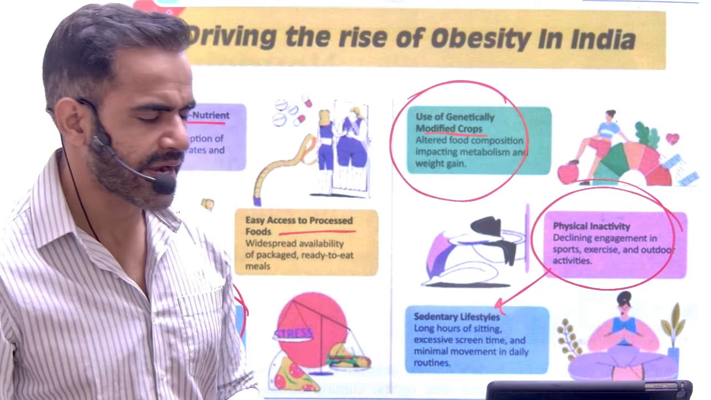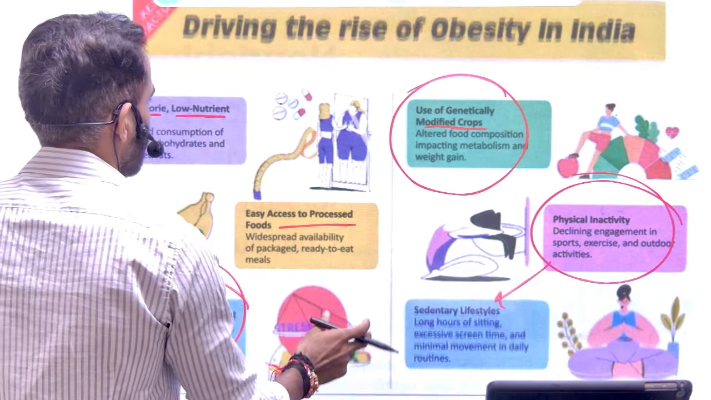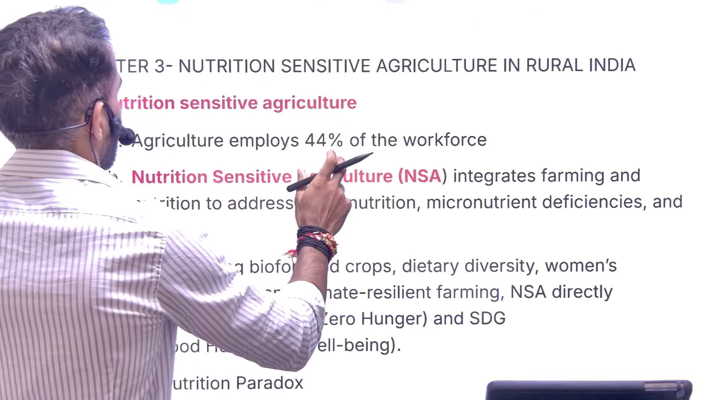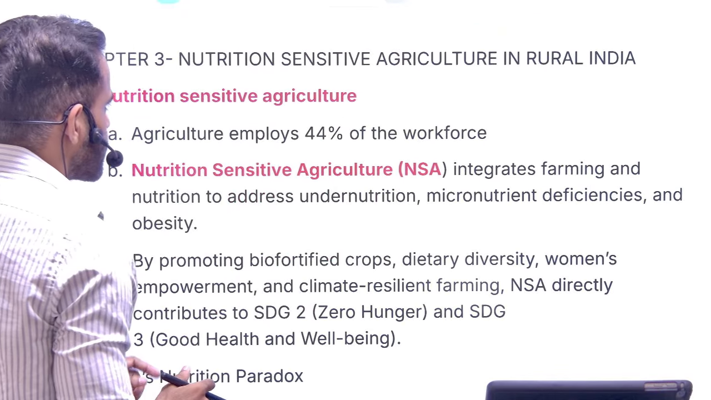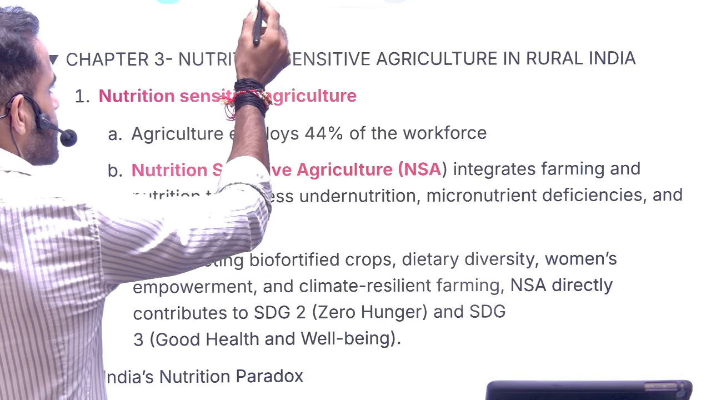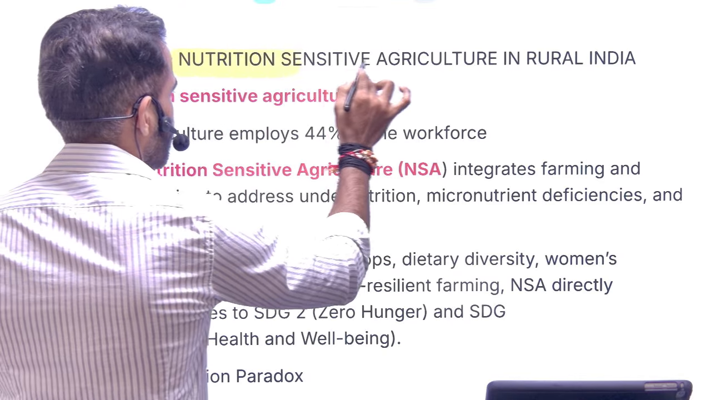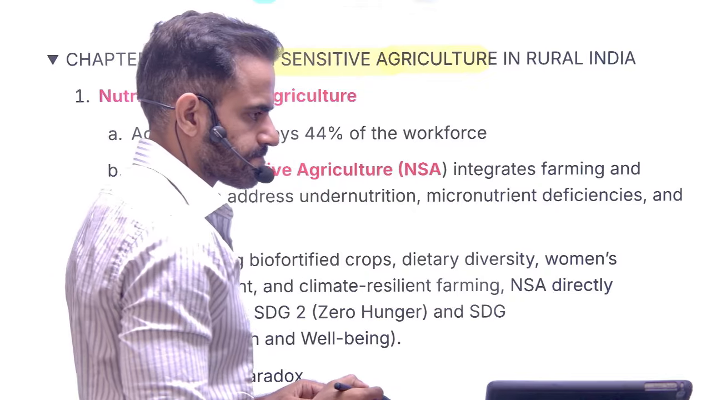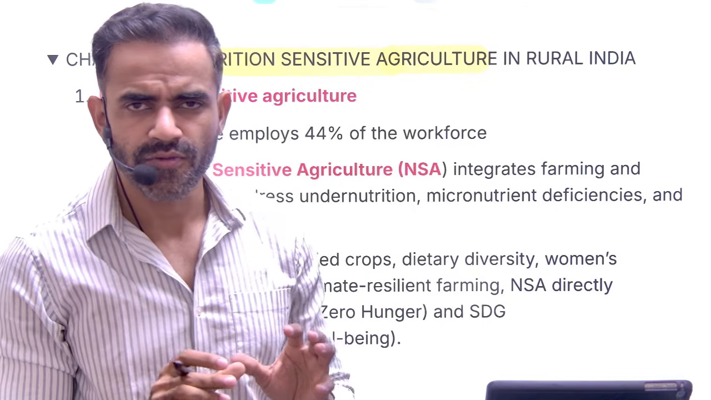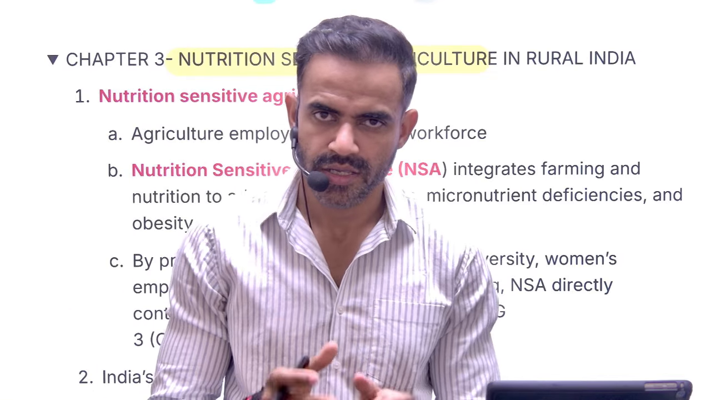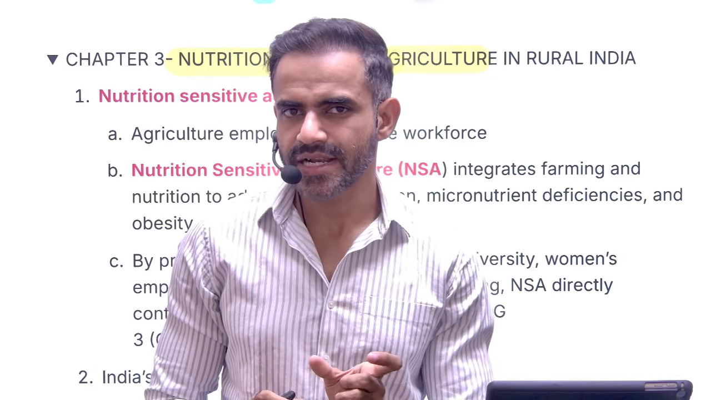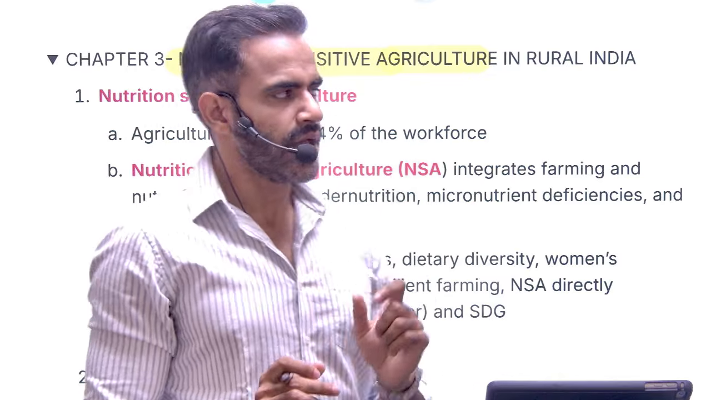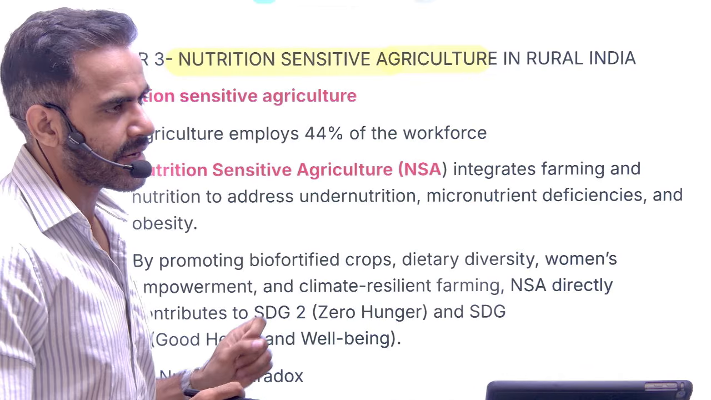So because of these factors, the obesity cases are increasing. Now moving on to the third chapter, that is nutrition sensitive agriculture. Whenever you are writing any answer related to the problem of nutrition poverty, you should use this term. Understand the meaning of this term, nutrition sensitive agriculture.